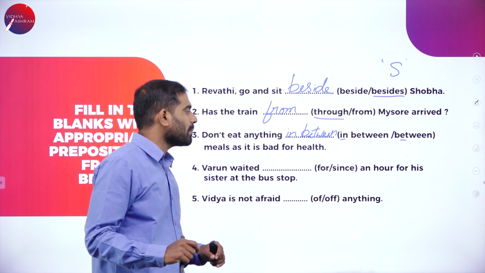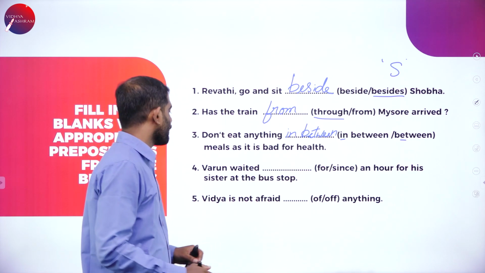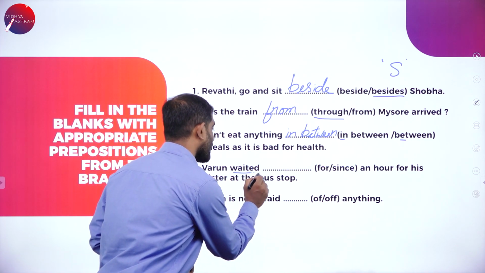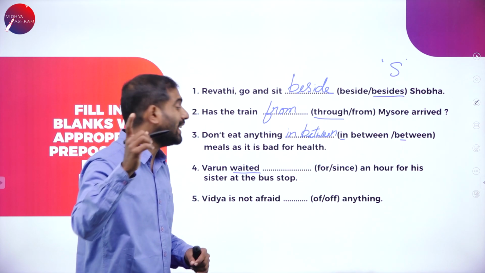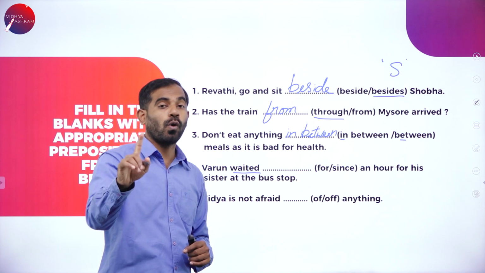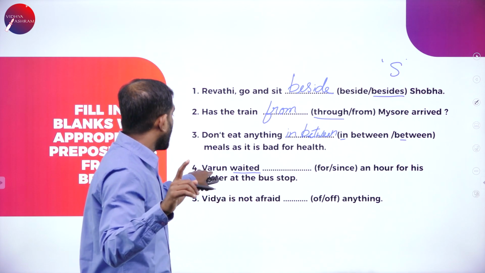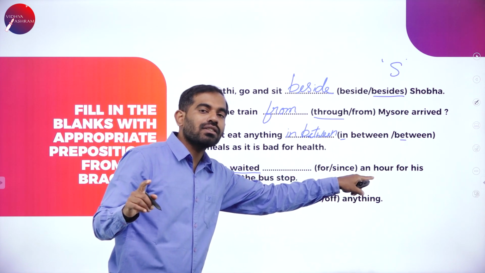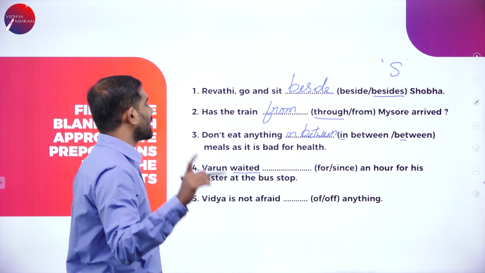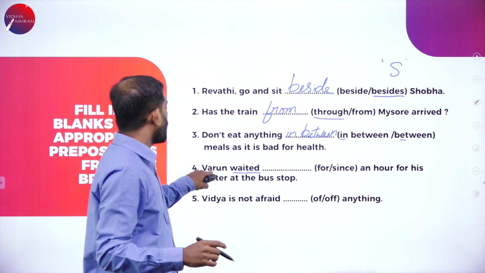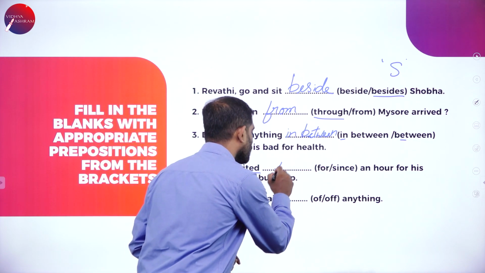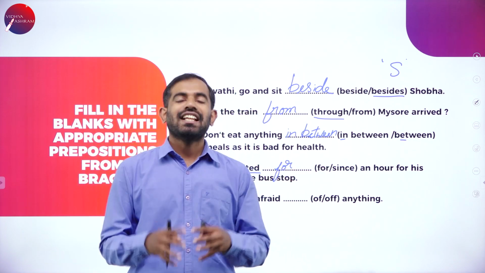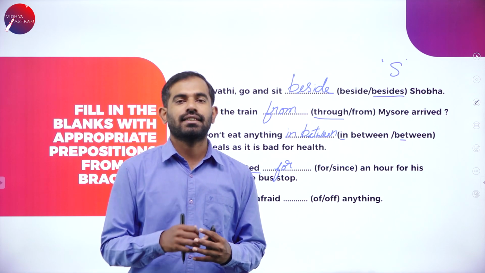Let me tell you why I'm emphasizing these three. Varun waited. Here, tenses play a key role. He waited. He is not waiting anymore. According to this sentence and the rule, the correct answer is: Varun waited for an hour. Then when do we use since?